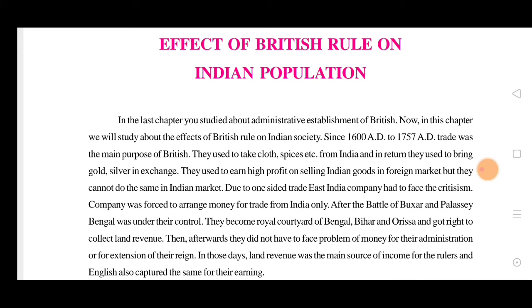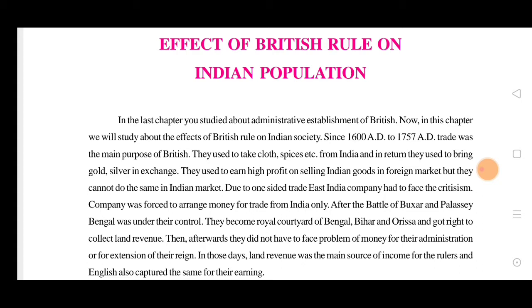So the fight had taken place between them, and the British won this battle. The Battle of Plassey also was a decisive victory for the British East India Company over a large force of the Nawab of Bengal, combined with his French allies, on June 23, 1757, under the leadership of Robert Clive. So there also they were defeated in the Battle of Plassey. The British won in that field also.